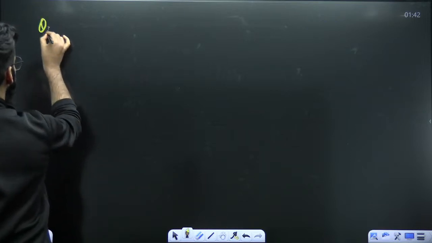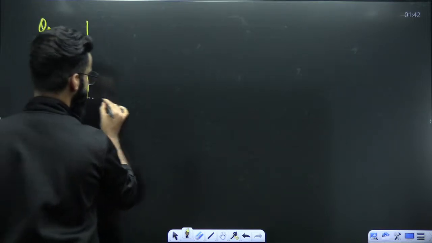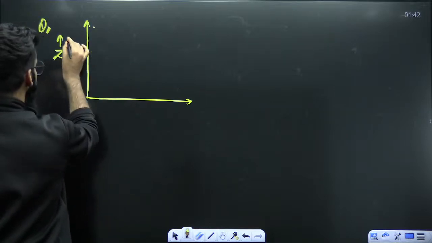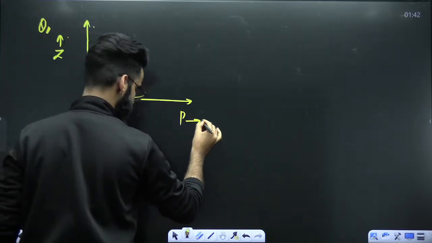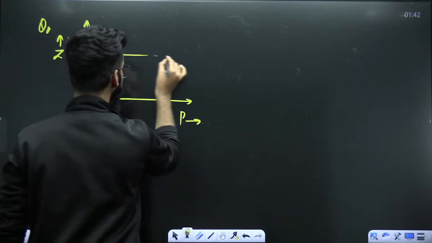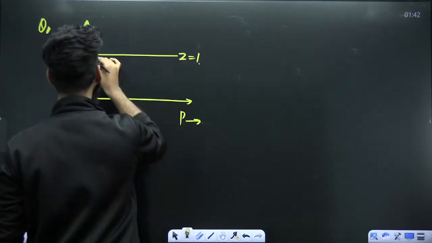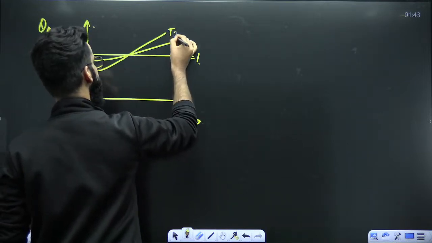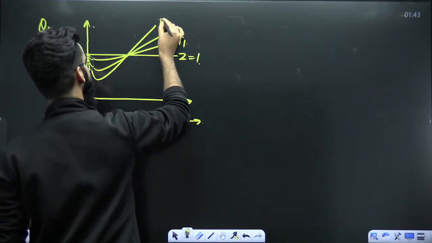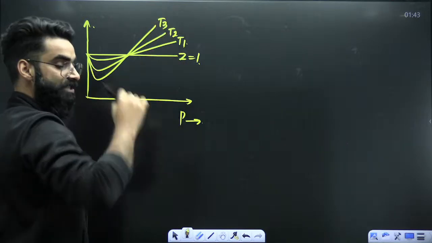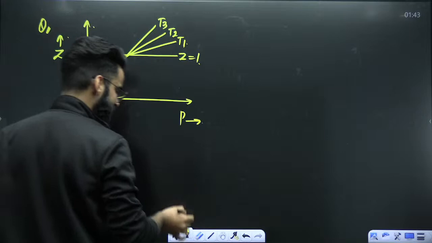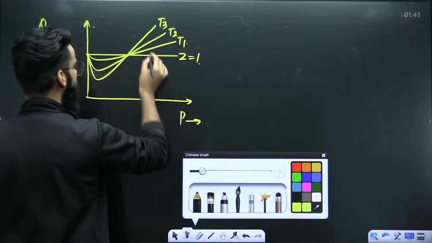Now, one question I can give you here. Let me see if you can let me know its correct answer or not. For example, I'm making a question like this: a Z versus P graph, and this is, for example, the Z equal to 1 line. This graph is at temperature T1. This is at temperature T2. This is at temperature T3. Now you tell me which temperature is more, which is less. Select either high pressure or low pressure. Let's say we have got high pressure.